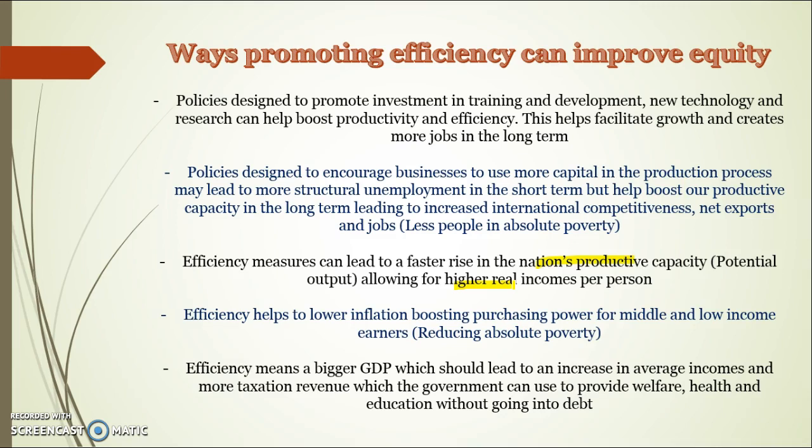Efficiency also helps to lower inflation and boosts purchasing power for low and middle income earners. So the idea is that by increasing our GDP, it should lead to increases in average incomes, more taxation revenue for the government, which can then be used to provide assistance, welfare, healthcare, education to low-income earners without causing us to go into even more national debt.